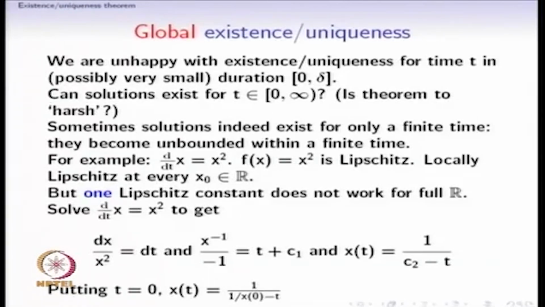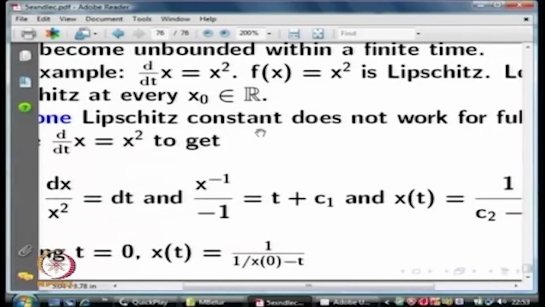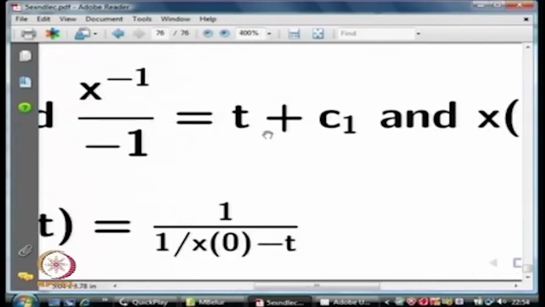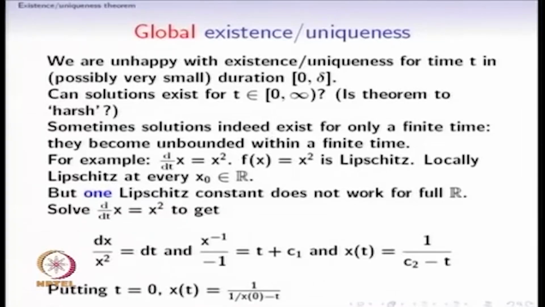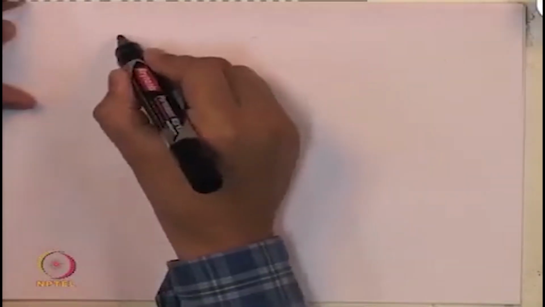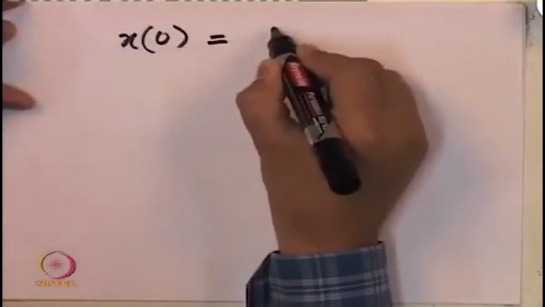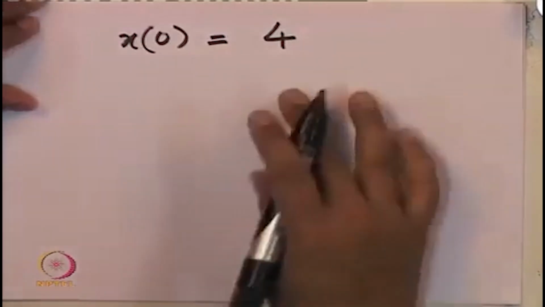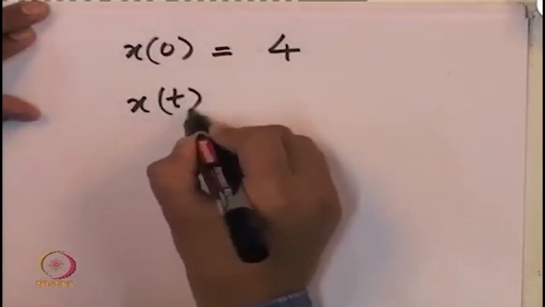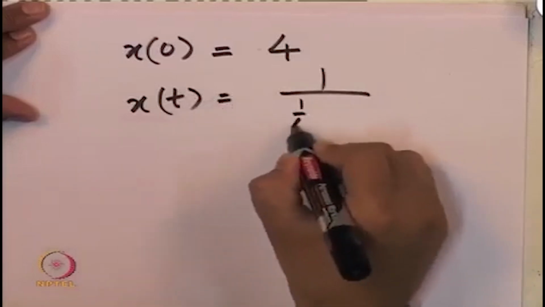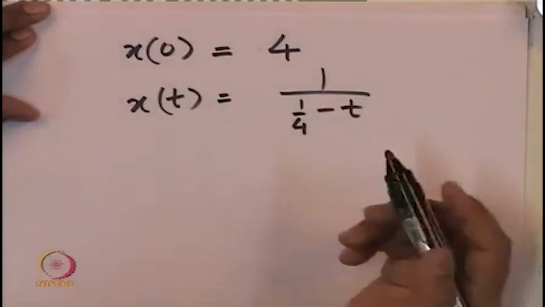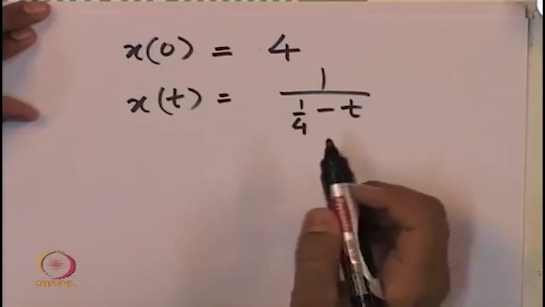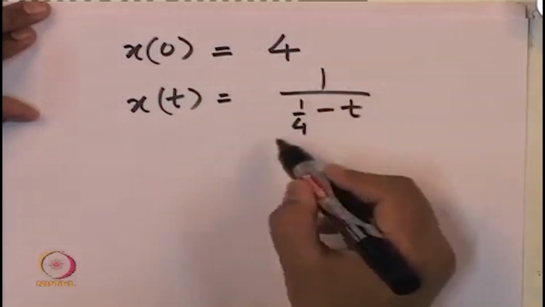So, this is how the solution to our differential equation looks. Let us see what this means. If x of 0 is equal to some number, let us say 4, then we see that x of t equal to 1 over quarter minus t. For t equal to 0, of course, it is equal to 4, and as t tends to 1 by 4, this quantity becomes unbounded.